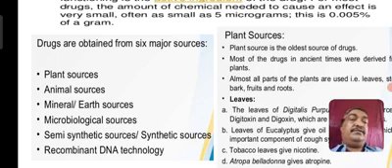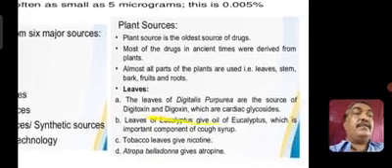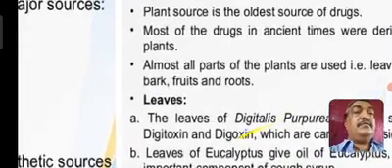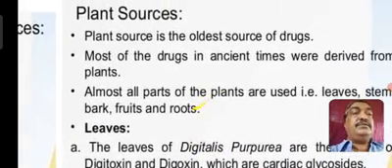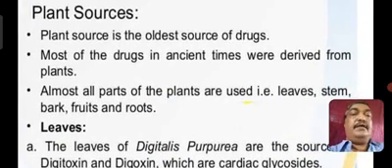This is a recent technology. Now regarding the plant sources, plant sources are the oldest source of drugs. Most of the drugs in ancient times were derived from plants.